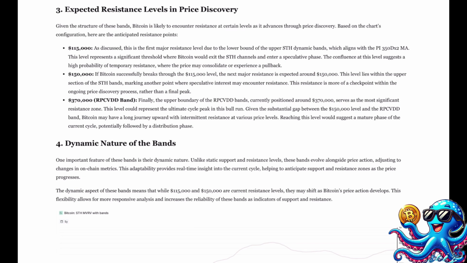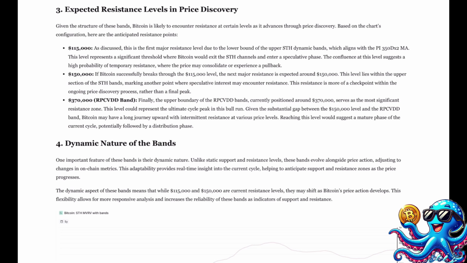$115,000. As discussed, this is the first major resistance level due to the lower bound of the upper SDH dynamic bands, which aligns with the PI 350D x2 MA. This level represents a significant threshold, where Bitcoin would exit the SDH channels and enter a speculative phase. The confluence at this level suggests a high probability of temporary resistance, where the price may consolidate or experience a pullback.